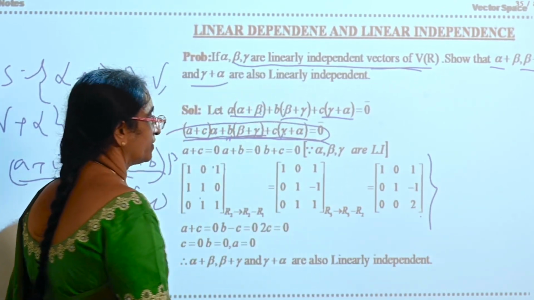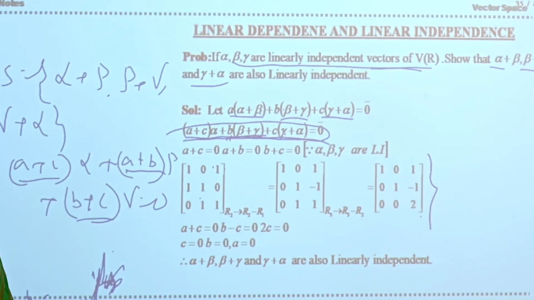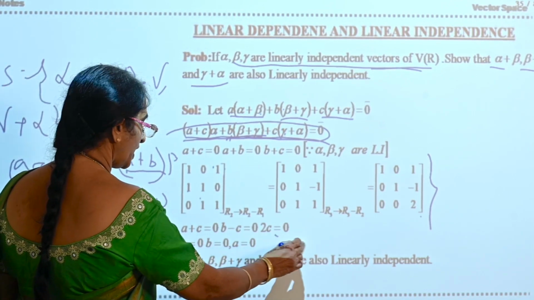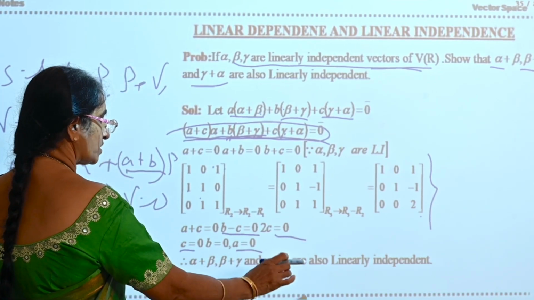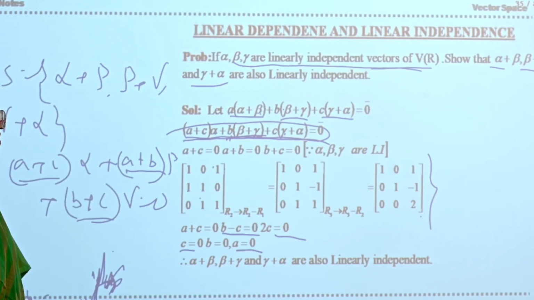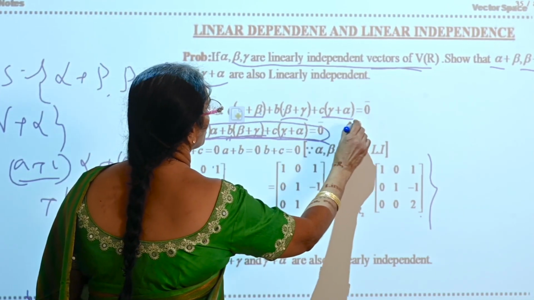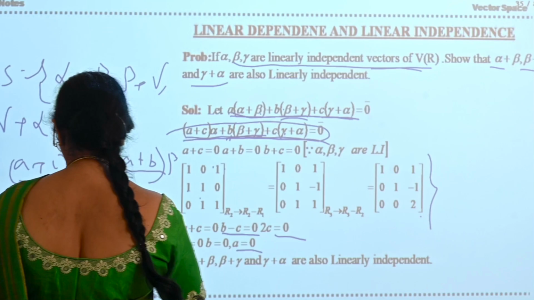You will get like this: first one a plus c is equal to 0, second one b minus c is equal to 0, and 2c is equal to 0. 2c equal to 0 implies c is equal to 0. Substitute here, b is equal to 0. So a is equal to 0. All the constants existing in this linear combination are becoming zeros.